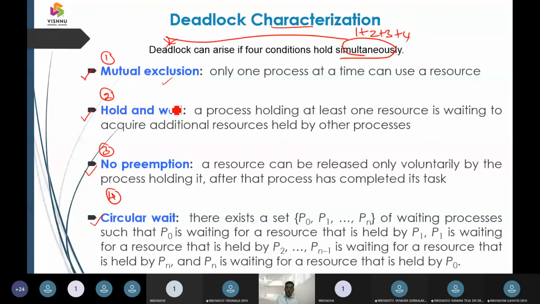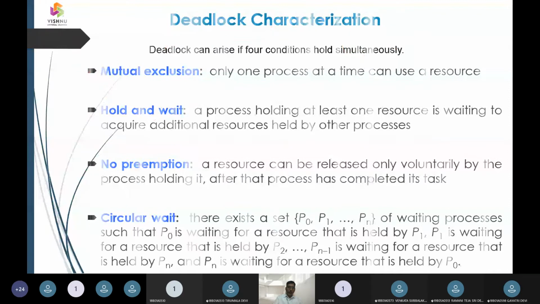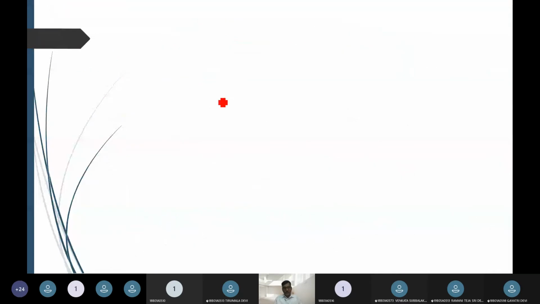After that, we have the hold and wait mechanism, the second characteristic.